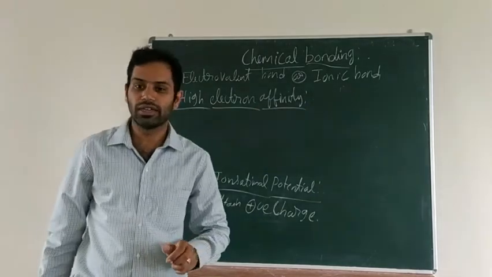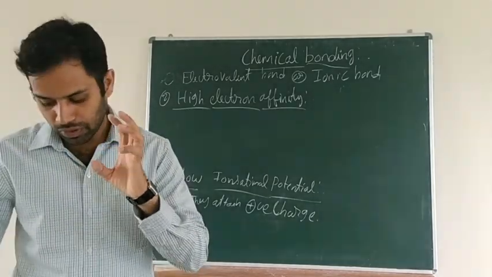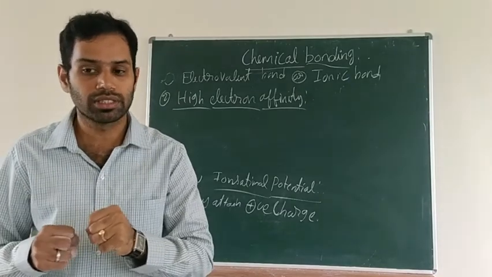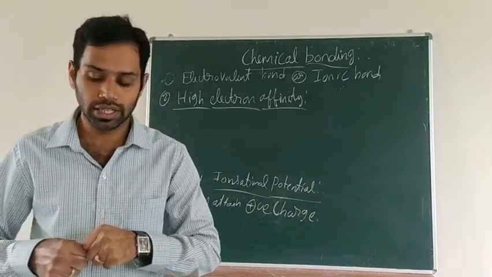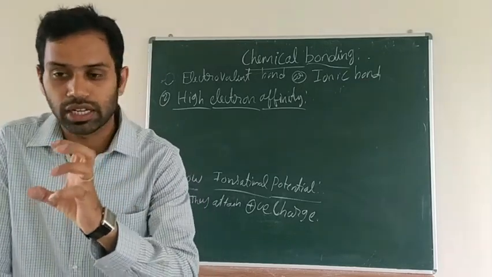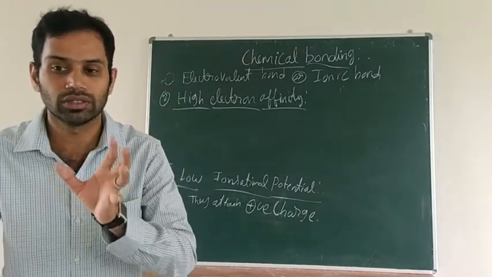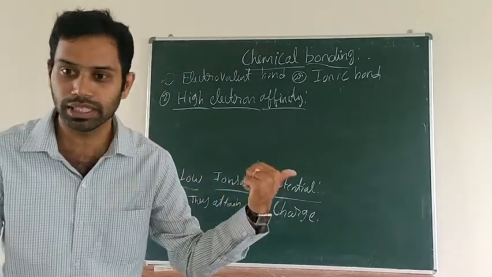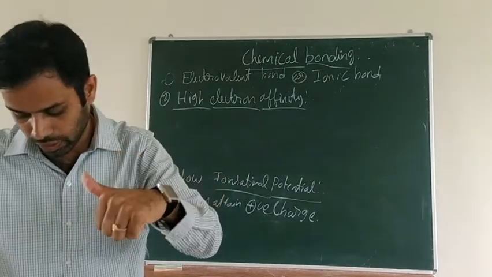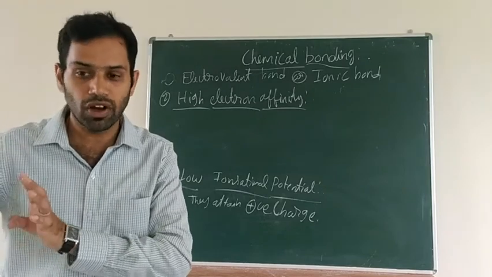The second condition is high electron affinity. If the electron affinity value is high, they will gain electrons and become a negatively charged particle. So an anion will be formed if a high electron affinity value is there. In the first case, ionization potential, they become the cation. If the elements have high electron affinity, they form the anion.